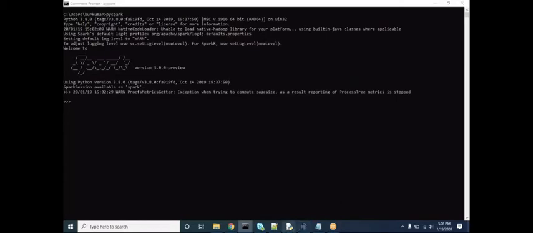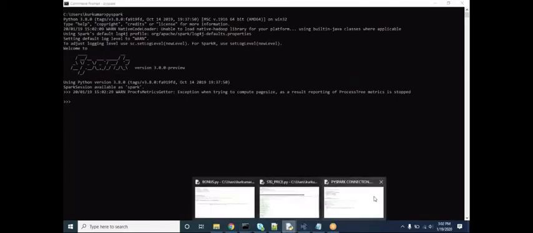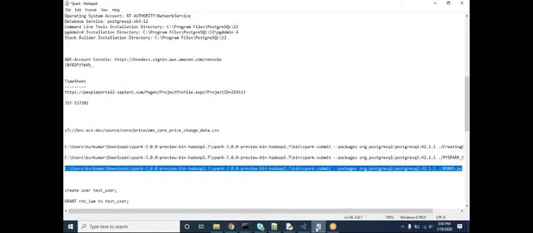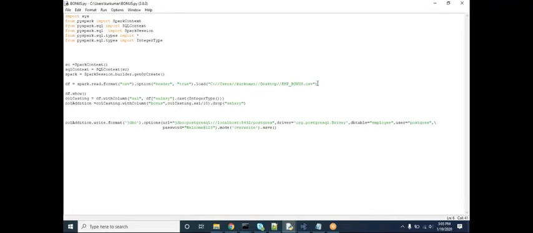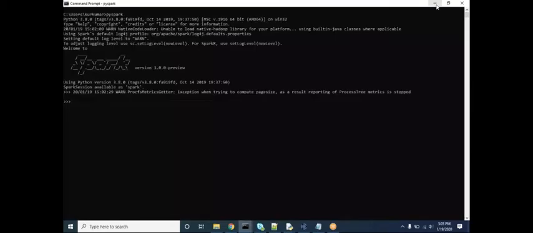Based on this session, first I am reading a CSV file.